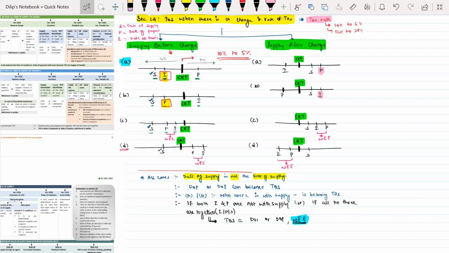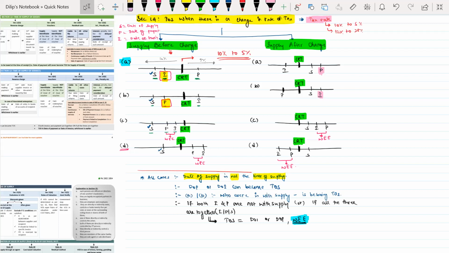Similarly, for case 2, the provision is telling where the supply is made before change and the payment is received before change, but the invoice is issued after change, then the time of supply will be the date of payment. For case 3, the provision is telling where the supply is made before change and also the payment and invoice are before change, then the time of supply will be the date of invoice or date of payment, whichever is earlier.